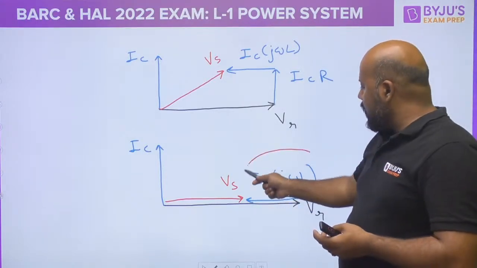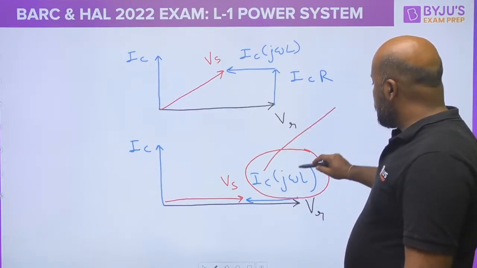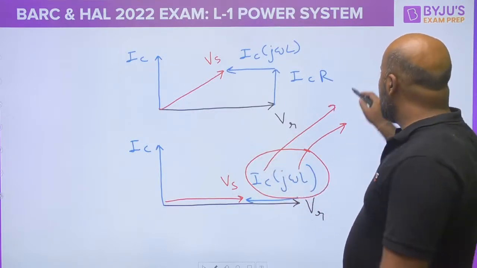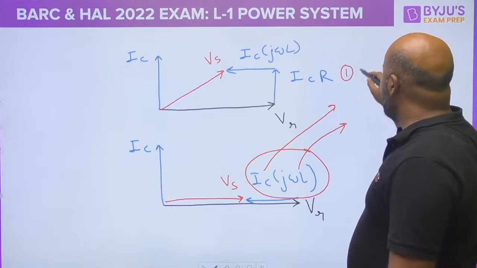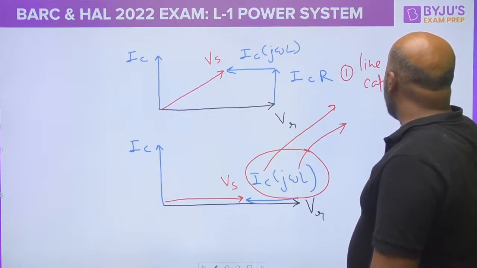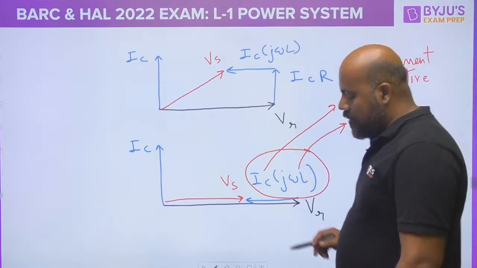This difference is occurring because of this component. Now this component has two propositions. Number one, what is IC? The line current. So what is the first condition for Ferranti effect? Line current must be dominantly capacitive in nature. This is the first one. What is the second condition?